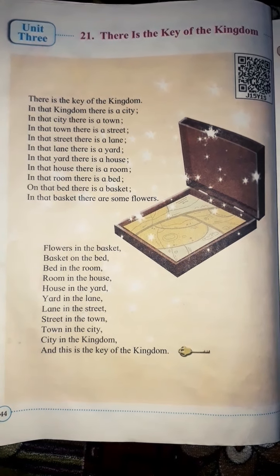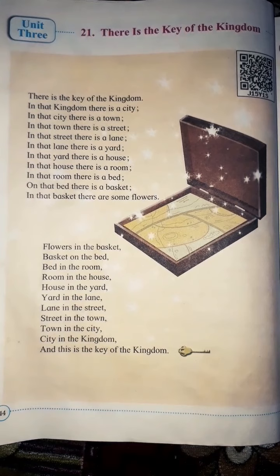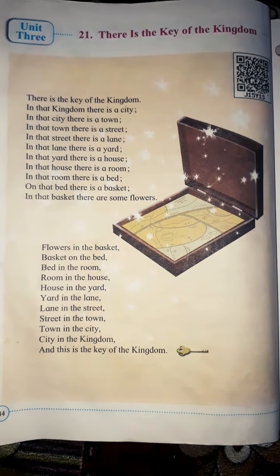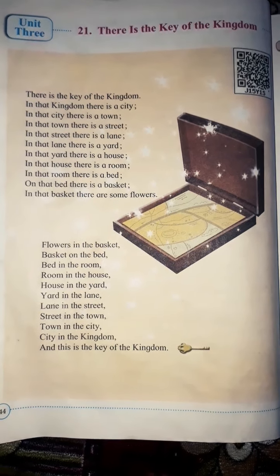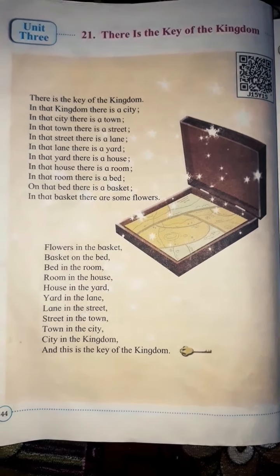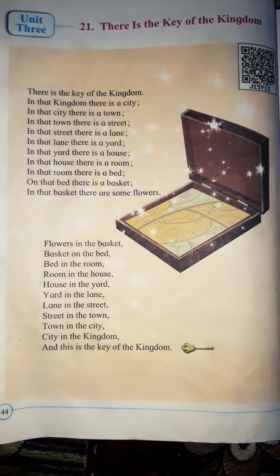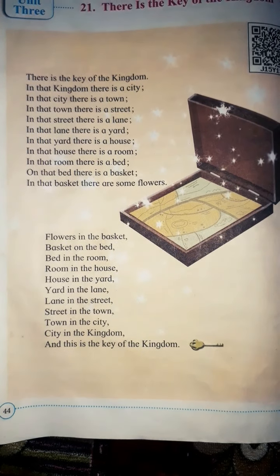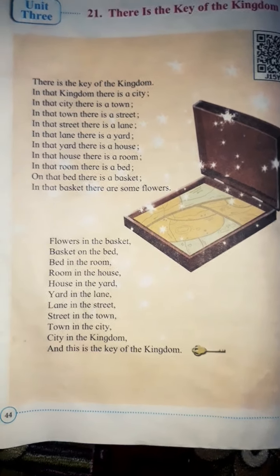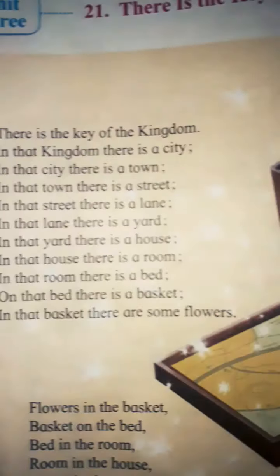Where is the kingdom, where is the town, where is the city, and where is the street, lane, yard, house, and where is the room exactly where the key is. Okay, this is in ascending order, and after that in the second paragraph we are going to go in descending order. So now focus on the first paragraph.